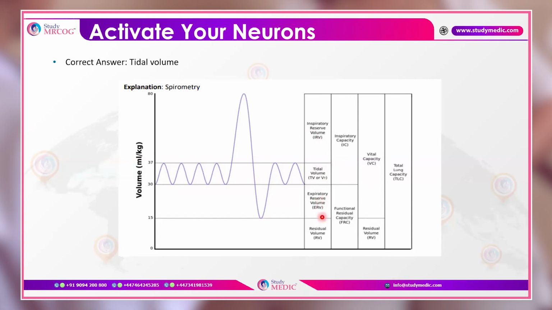Total lung capacity is vital capacity plus residual volume. It can be inspiratory capacity plus functional residual capacity, or inspiratory reserve volume, tidal volume, expiratory reserve volume, and residual volume. So this whole is basically the total lung capacity, which you should know.